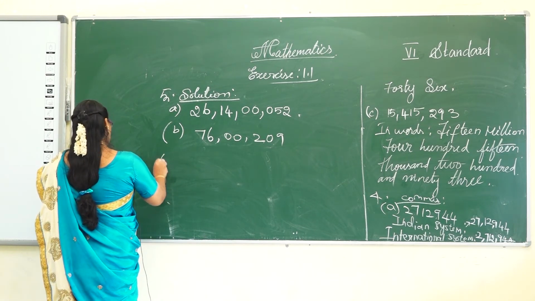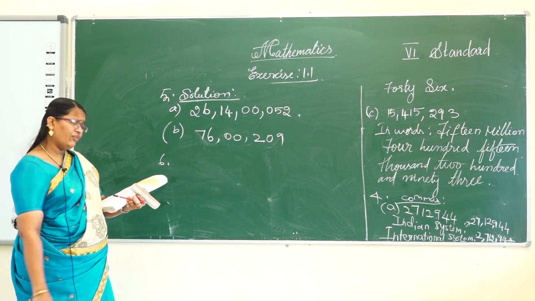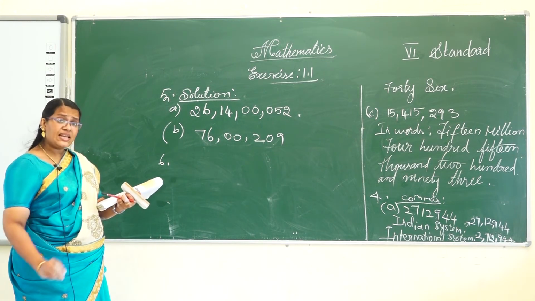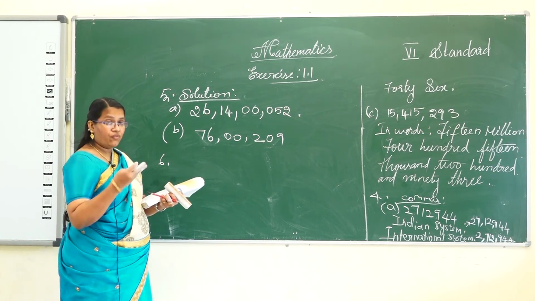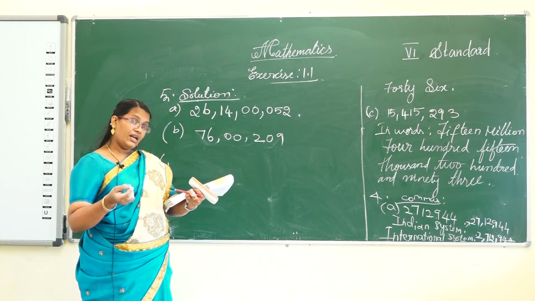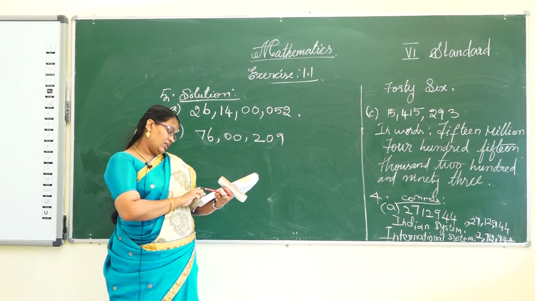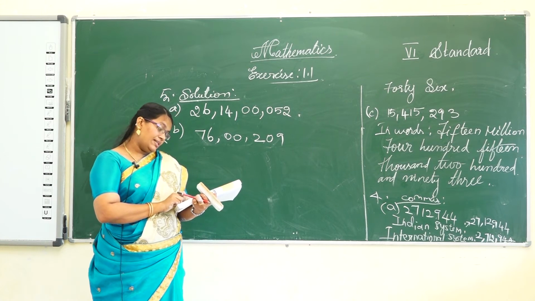And next, sixth problem. Write the following numbers in the standard form. Everyone see your book, page number 6. The question 6, write the following numbers in the standard form.